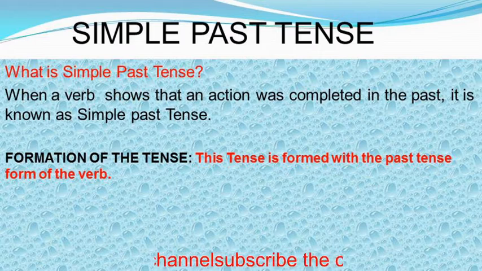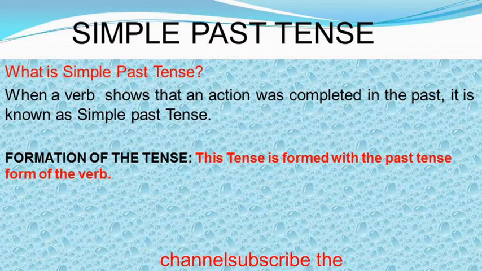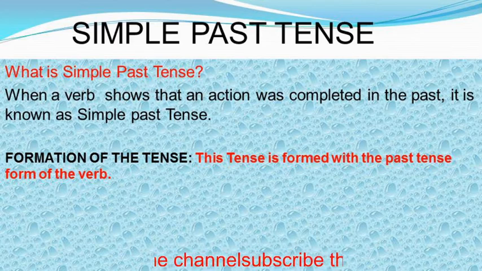It is usually formed using the past form of the base verb, usually by adding ed or t. And the auxiliary verb did plus base form is also used for the formation of the simple past tense. Unlike other forms of the past tense, simple past is the one which is used most often.